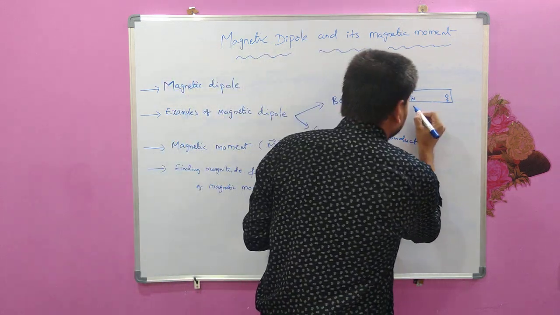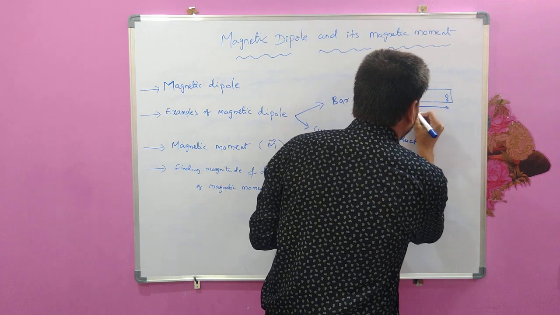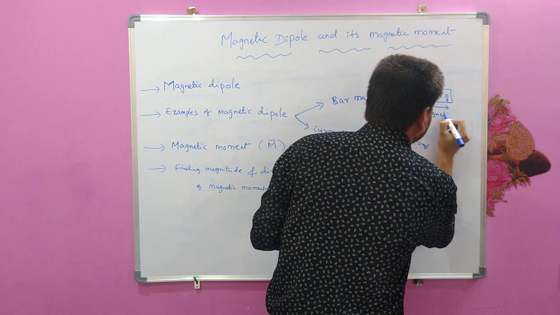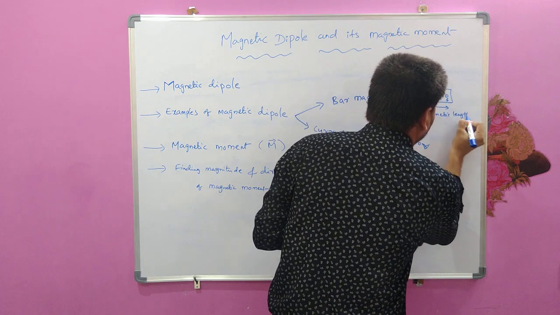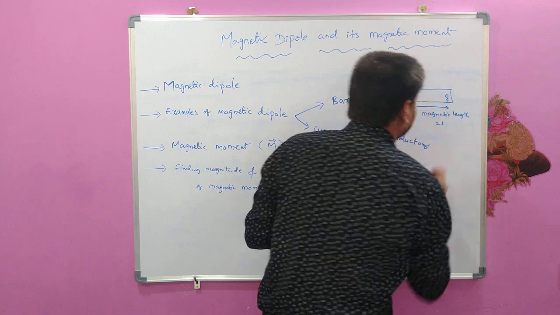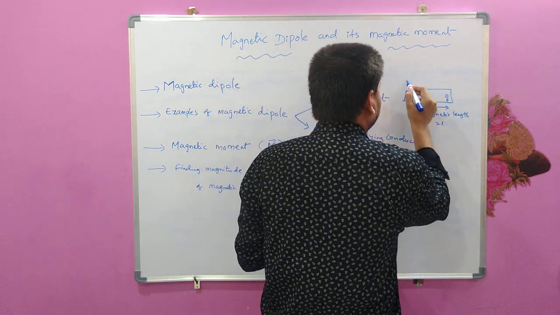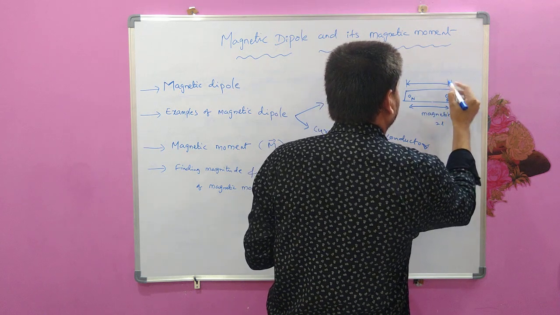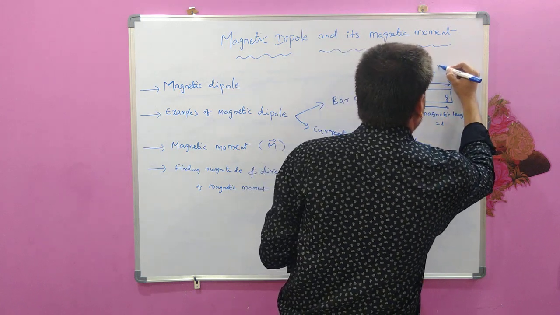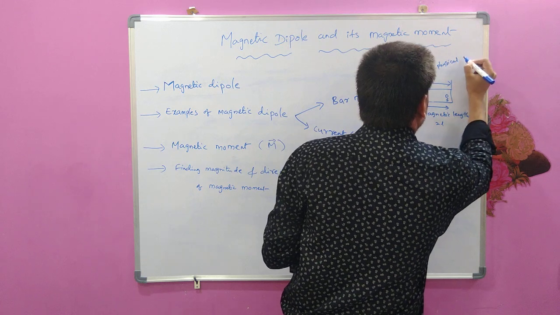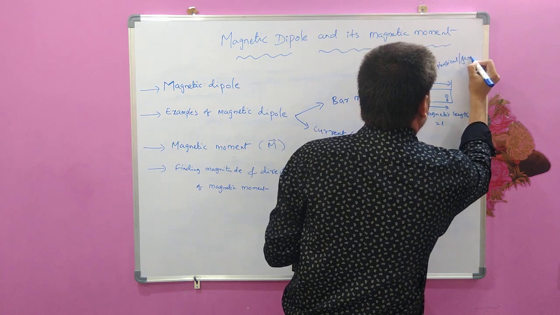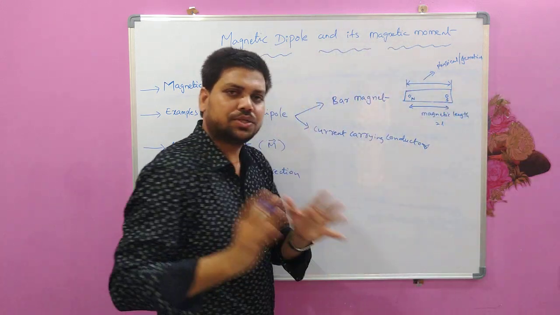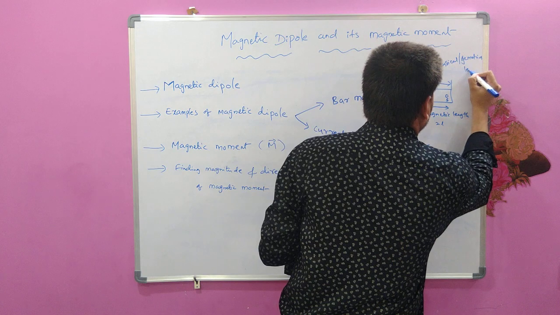As I said, the separation between these assumed poles is called the magnetic length, denoted with 2L. There is another length to be discussed here, the physical length, also called the geometrical length, which is nothing but the distance between the two ends of this bar magnet.